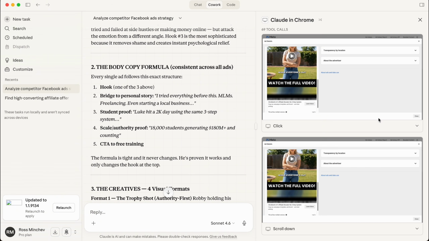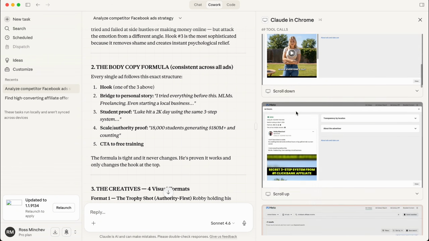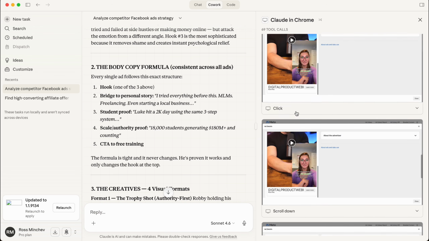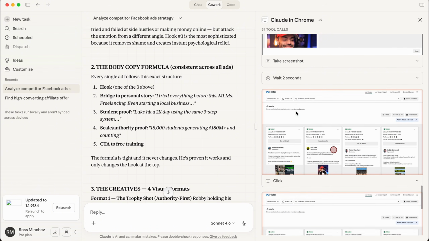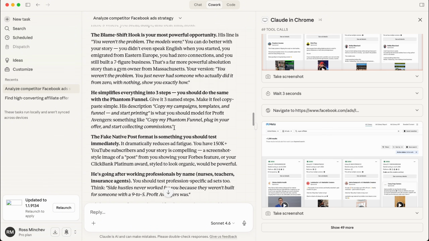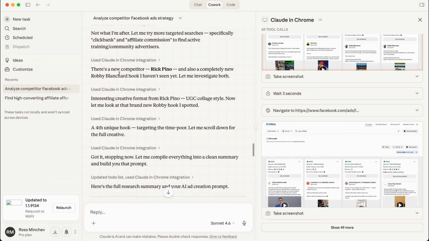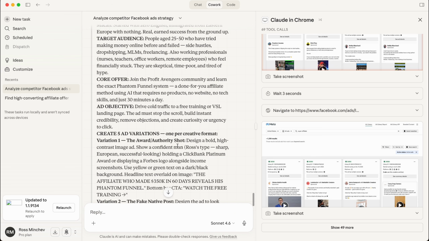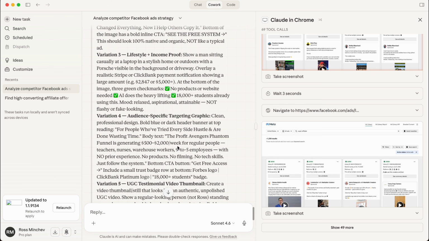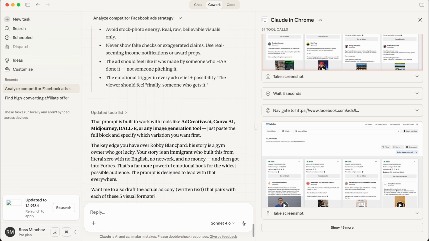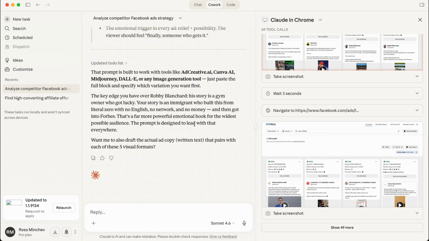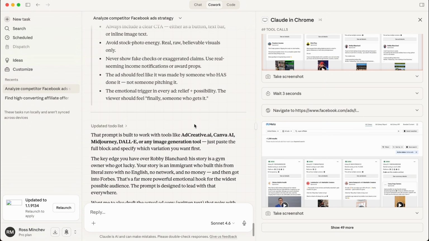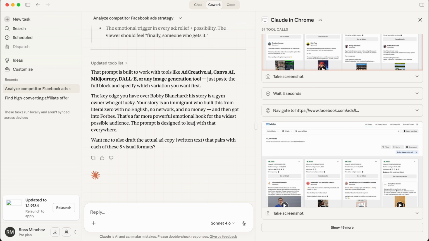It actually opened Google Chrome, as you can see, and it started taking screenshots, started researching the Facebook ads library with my competitors' ads, conducted an in-depth market research, and then it gave me a verdict on how I can improve my own ad campaigns, which is nuts. You can sell this as a service to business owners, to coaches. Claude also did my accounting the other day. It became my bookkeeper. I told it, hey, here are my bank statements, please create a yearly bookkeeping report. And it did it on its own.